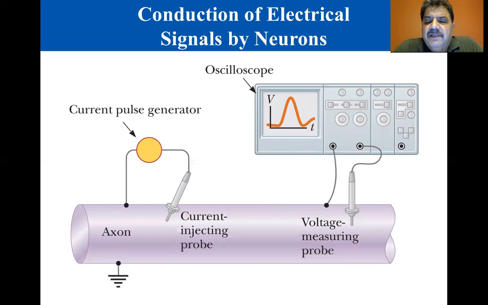But the axon is a living cell with an energy supply and can change the permeability of its membrane on a timescale of milliseconds. When the axon is not conducting an electric pulse, the axon membrane is highly permeable to potassium ions, slightly permeable to sodium ions, and impermeable to large organic ions. This means that although sodium ions cannot easily enter the axon, potassium ions can leave it. As the potassium ions leave the axon, they leave behind large negative organic ions, which cannot follow them through the membrane.